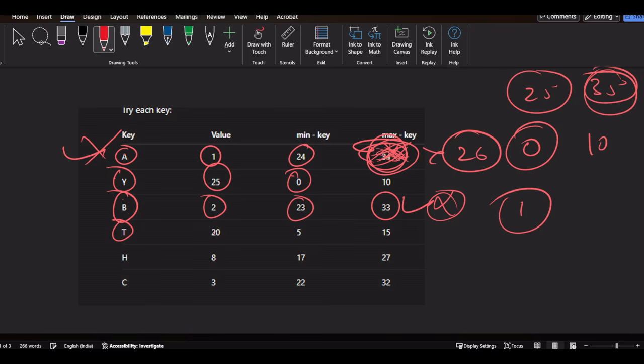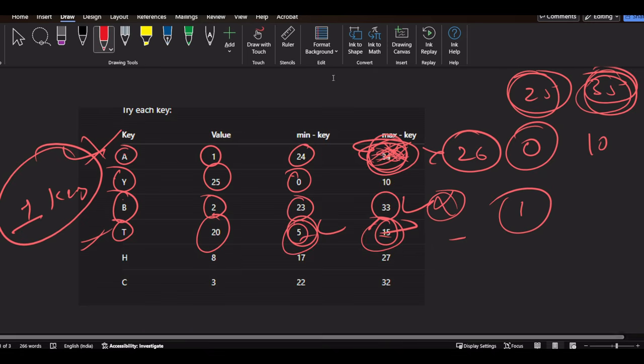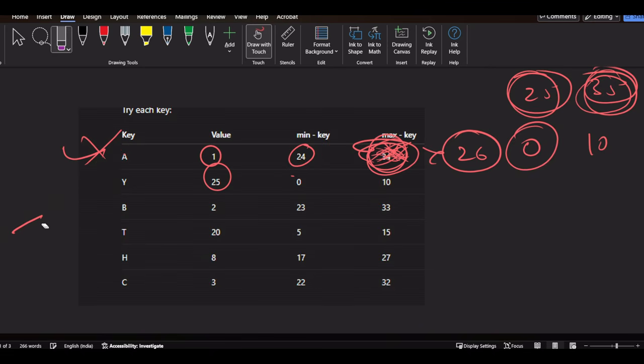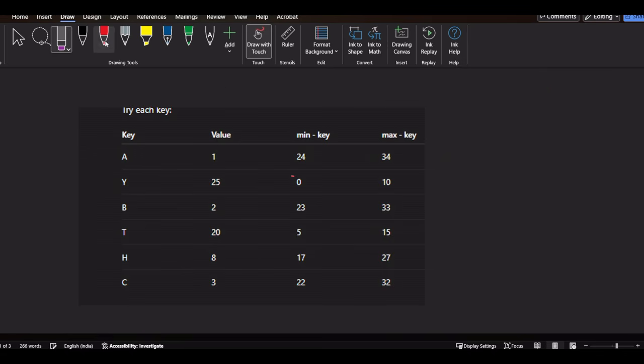Now T, the value of T is 20. If we subtract it from 25, it will become 5. It is valid. Then if we subtract it from the maximum key 35, it becomes 15. It is also valid. Both are coming as valid. And in the question it is given there can be only one key. So T will be our answer because both numbers are coming as valid when we subtract from the minimum and maximum code. That means T is our valid key.